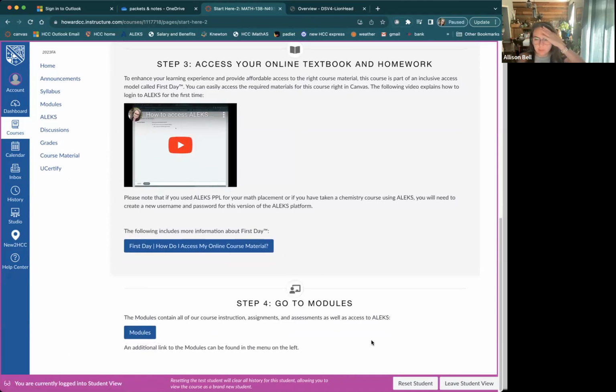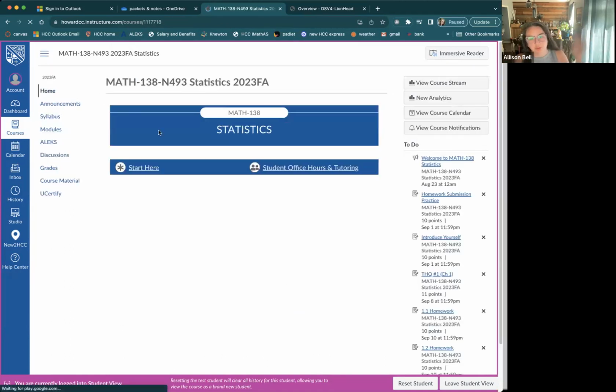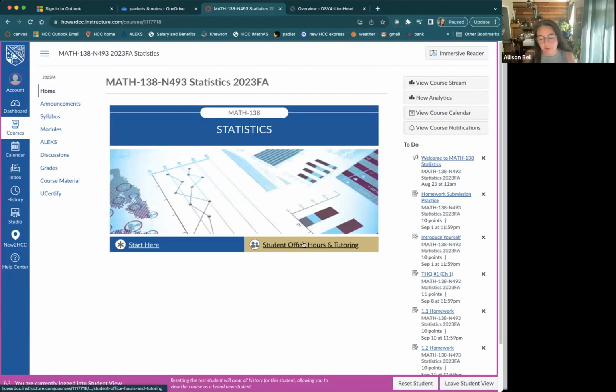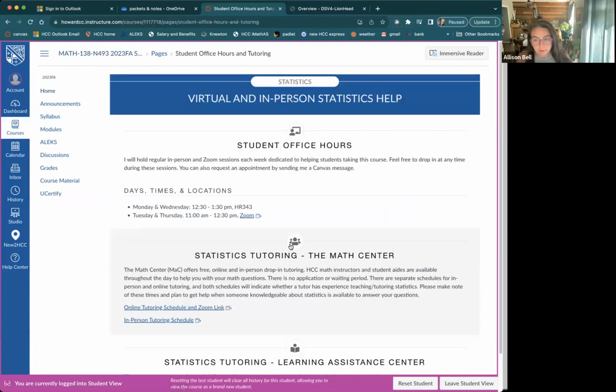Before we go and look at modules, I'm going to go ahead and click back to home because I want to show you how you can access the tutoring and other help before we leave the home page. So student office hours and tutoring, that's where you can find me or other resources to help you. I know it just says Monday through Thursday that I'm available, but if none of these hours work for you, you can send me a message and we can work outside of these hours to find time to work together.